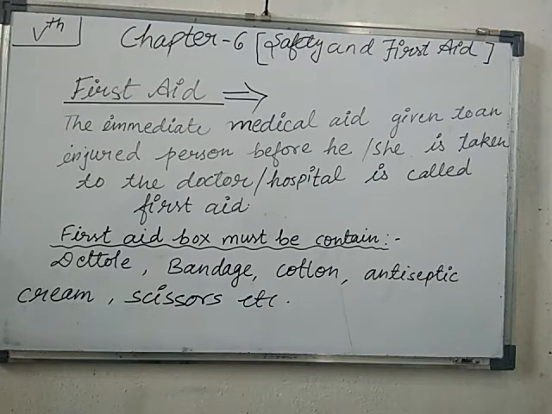In the example I gave, if you have a cut or scratches on your body, your parents will clean that area with cotton or Dettol, and after some time they go to the doctor. What they do in the meantime is known as first aid. So students, you should know how we can treat an injured person.